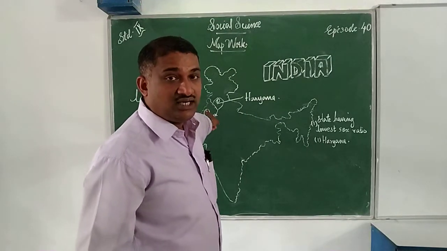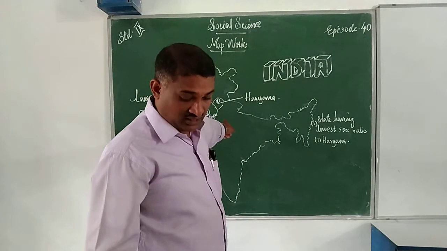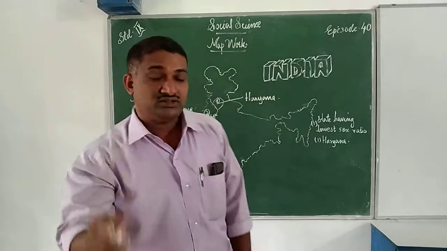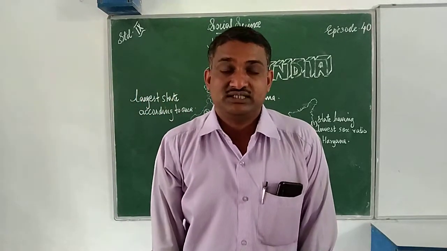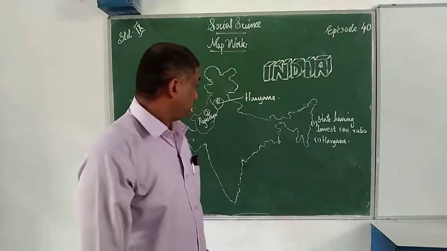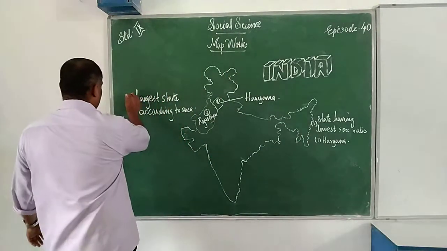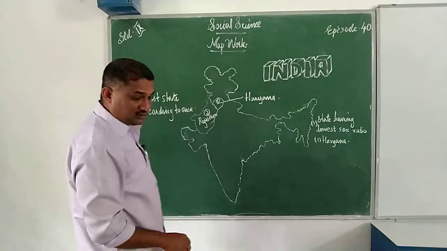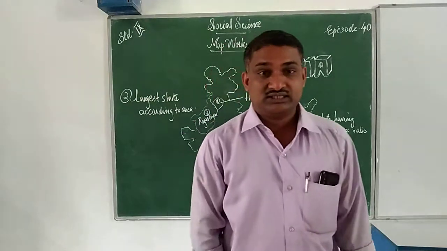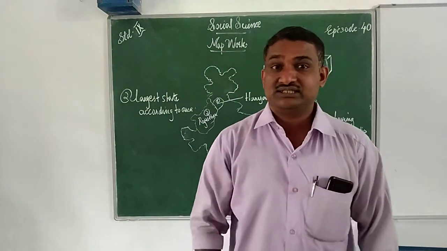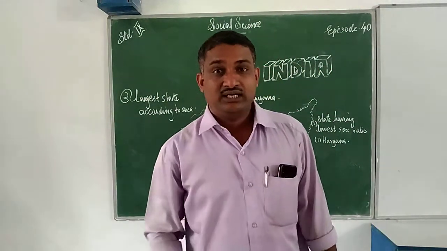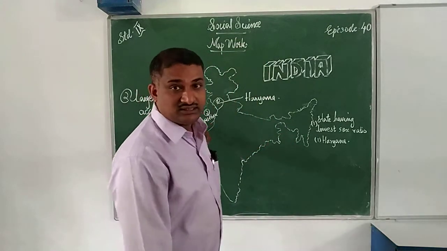Rajasthan is the largest state by area. Area wise, if we look, the largest state is Rajasthan. That is the second one.